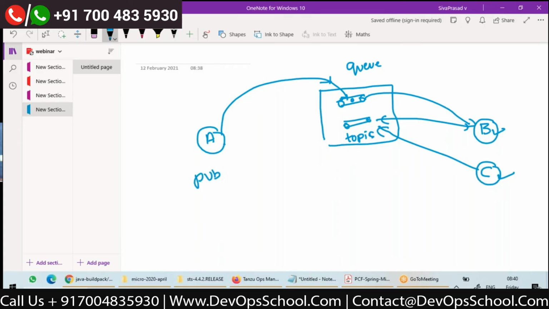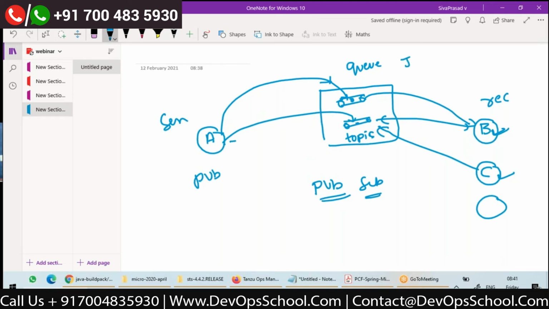whenever a publisher wants to publish a message to all interested subscribers, the publisher will put the message into the topic. One message going into this topic will be going to all the subscribers. So topic uses the pub sub, publish subscribe model. One message will go to all subscribers, and in a queue, one message will go to one receiver. Here we call application A a sender and B a receiver in case of a queue. This is what we know when we are using JMS.